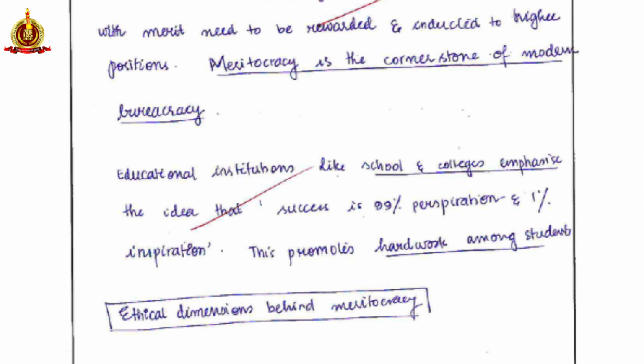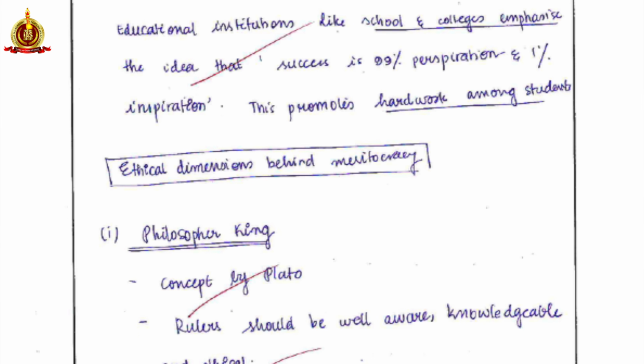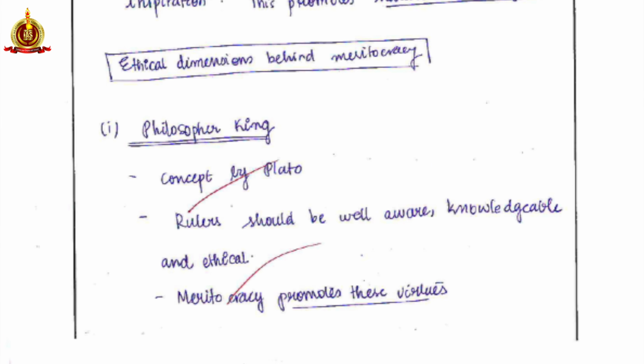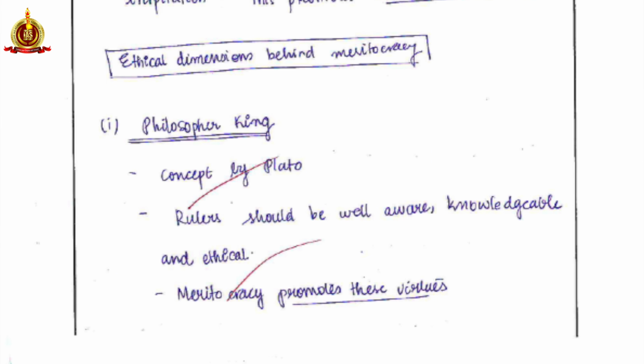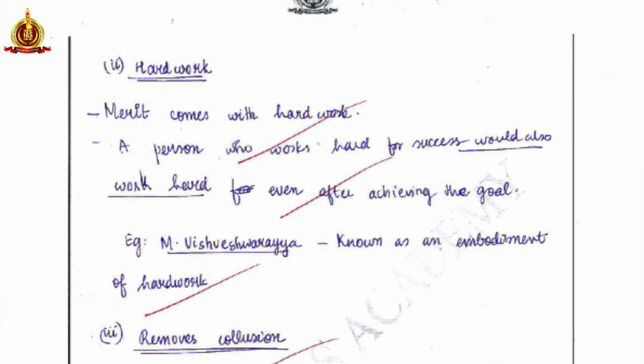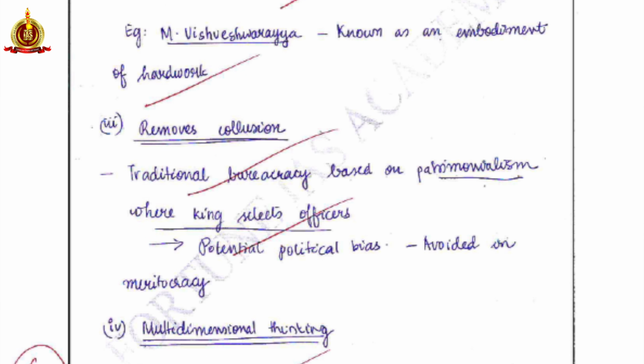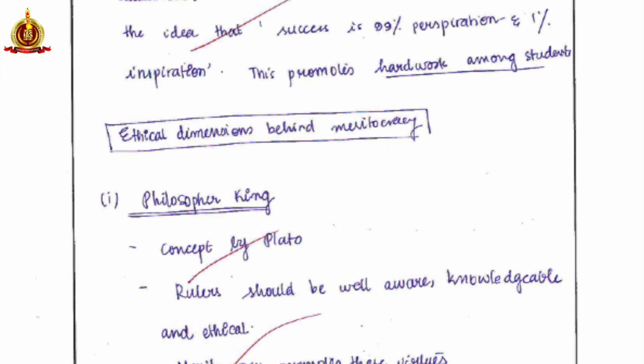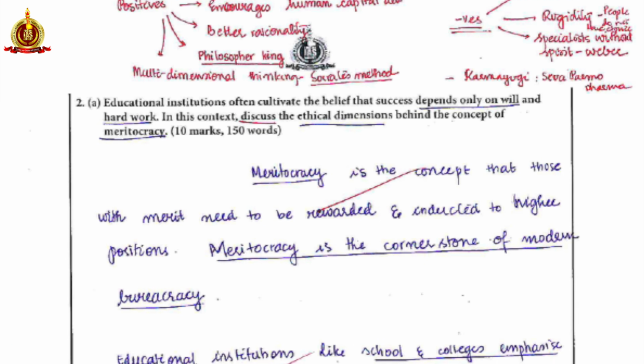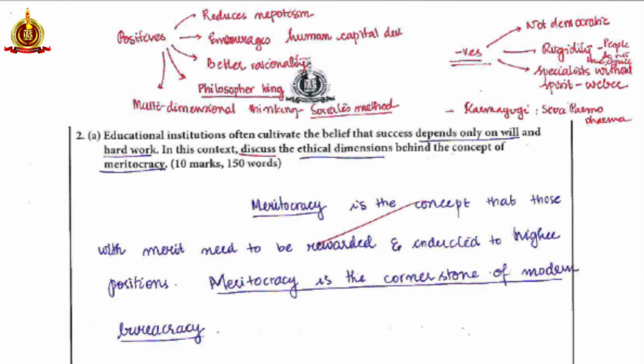She has spoken about, please look at the screen, ethical dimensions behind meritocracy, the philosopher king concept by Plato: a ruler should be well aware, knowledgeable, ethical, and meritocracy promotes these virtues. Then she goes to hard work, and she goes to removes collusion, things like that. But please understand, theory in ethics is necessary, it is important, but at the end of the day, it is a general studies paper.